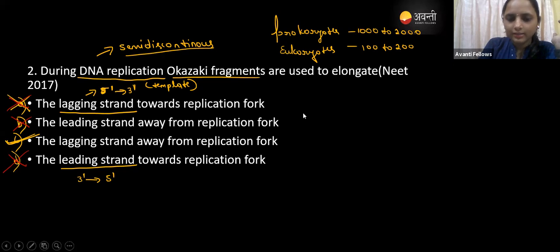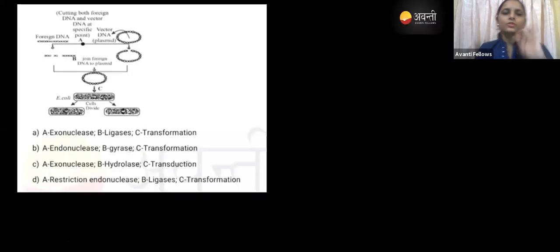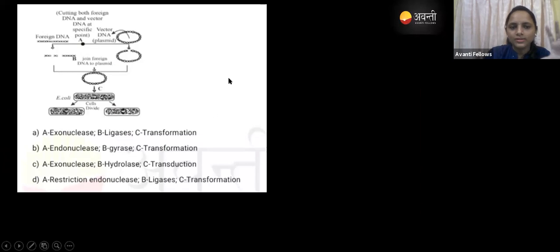So kindly answer this question. This is from biotechnology, a very important thing in biotechnology. We'll see recombinant DNA technology, right? So this is the process related to that. Here you can see the process they have given. There is option A, and here they have given the numbers.